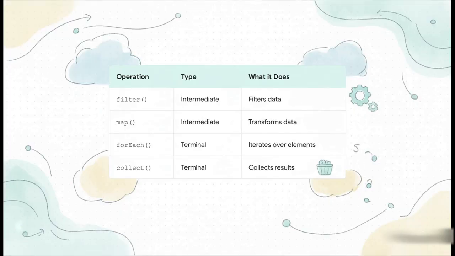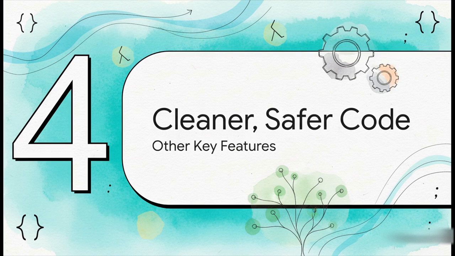Notice the type column. This is really important. Intermediate operations like filter and map are actually lazy. They don't do any work until a terminal operation gets called. It's the terminal operations, like forEach or collect, that kick the whole assembly line into gear and give you your final product.